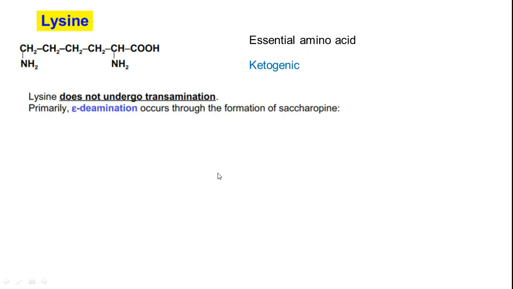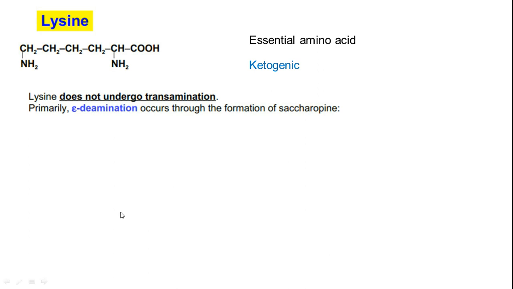One more amino acid is there, though it is not a branched side chain amino acid, but its metabolic pathway is very closely related to these three. So that's why I have included this one also here. In case of lysine, this is a basic amino acid where we have an extra amino group. This is an essential amino acid and it is purely ketogenic. Lysine does not undergo transamination directly. Directly means the structure as such will not participate in the deamination reaction. First it has to undergo some structural change.